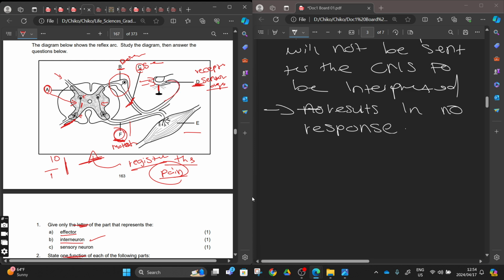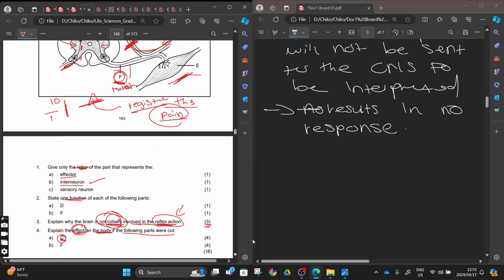But now the impulse being sent to the central nervous system is going to be cut, the wire, the neuron, and this will result in our impulse not reaching the central nervous system, not getting interpreted, and then all in all, you will end up not responding to the stimuli. That's where you can hold a hot coal like that without throwing it away, right? Reacting in a reflex arc.